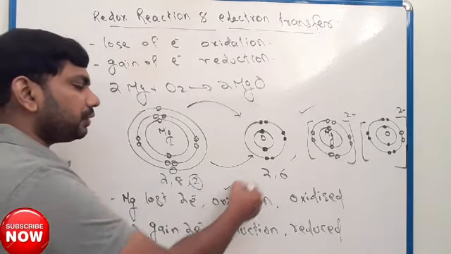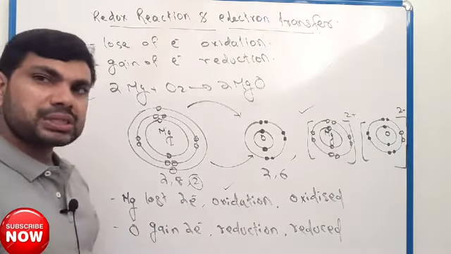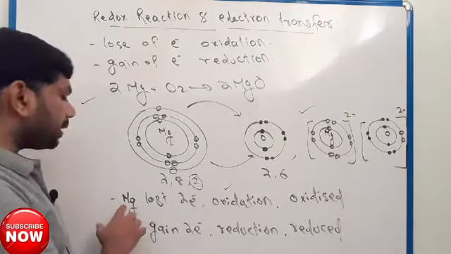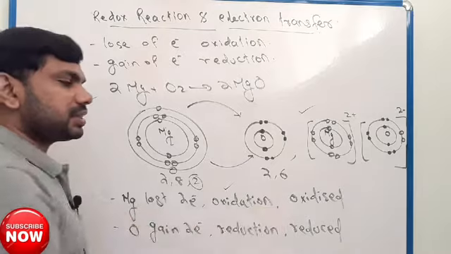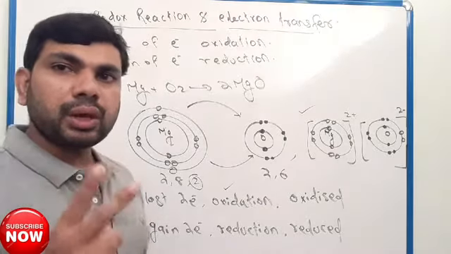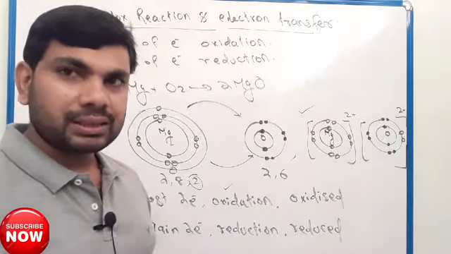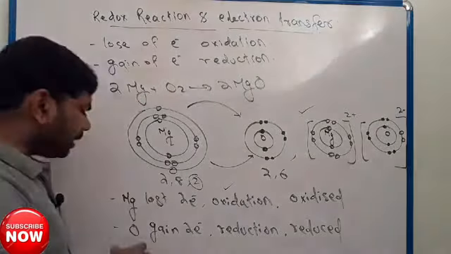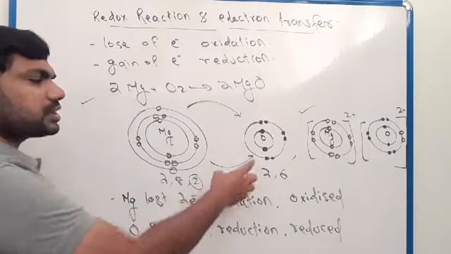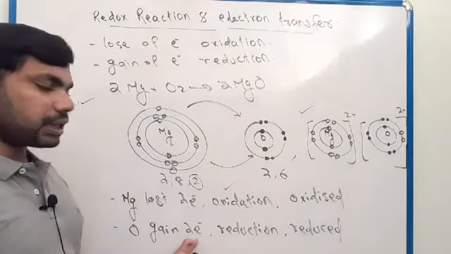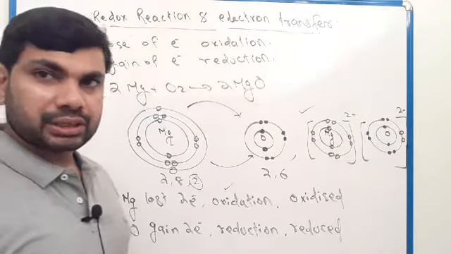So here magnesium lost 2 electrons. Loss of electrons, a substance losing electrons, is oxidation. So you can say magnesium is oxidized. Similarly, oxygen received 2 electrons, so it is reduction.